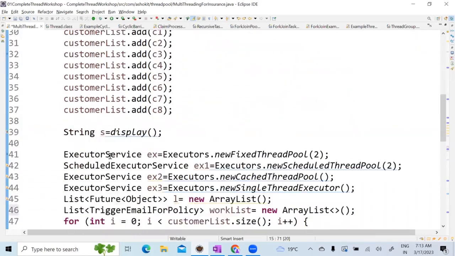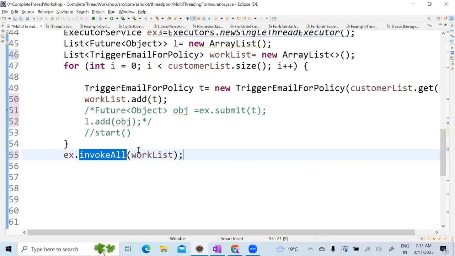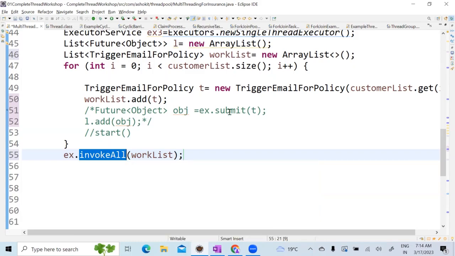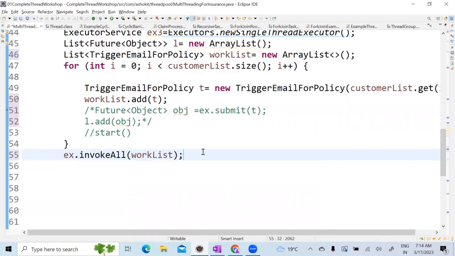Okay. So this is a new method that is introduced in Java 8. In Java 8, in the executor framework, they have introduced a method called invokeAll. It is the same as the submit method only. The only thing is the submit method will take an individual object. The invokeAll method will take a collection object, where the generic type of that collection is a class which is implementing the callable interface. So this is one change that is made in Java 8.